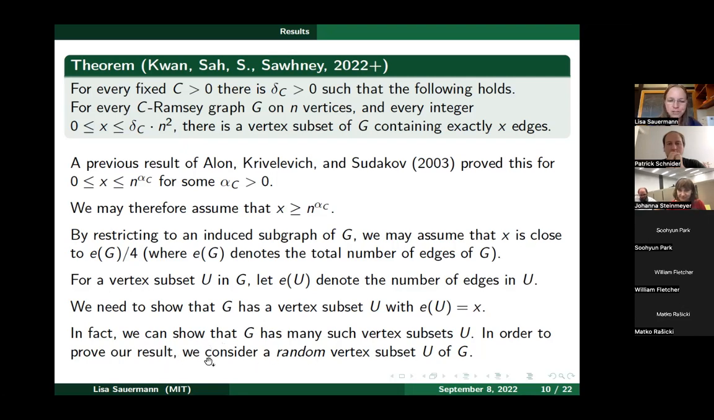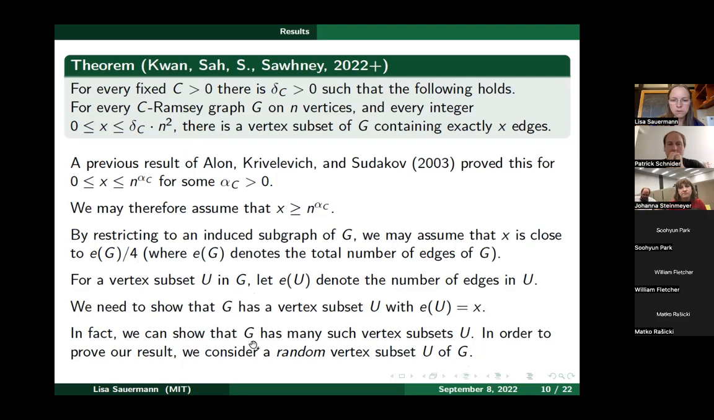We prove this by showing that a random vertex subset U of G with some reasonably high probability has the property that E of U is X. And so that's why we care about this E of G over 4, because if you take U to be a random vertex subset where you include every vertex independently with probability a half, the expected number of edges is precisely E of G over 4.